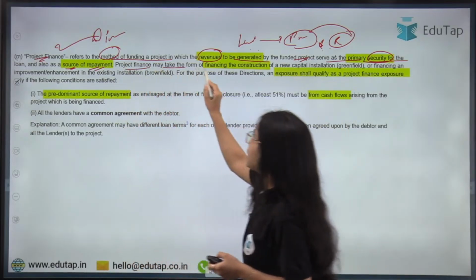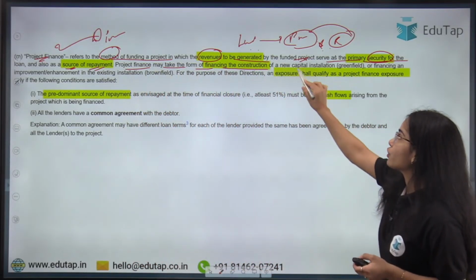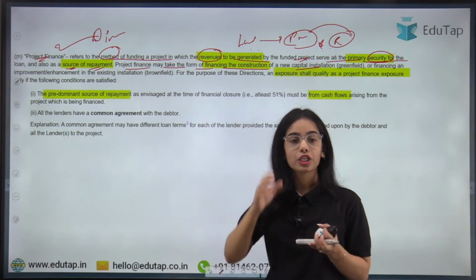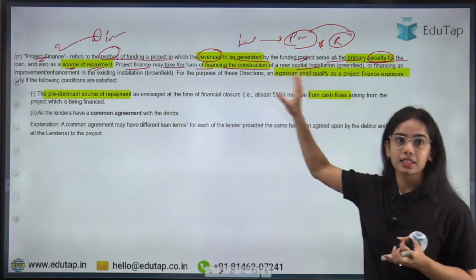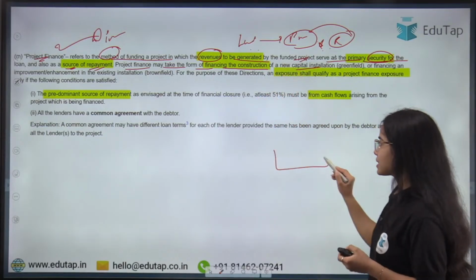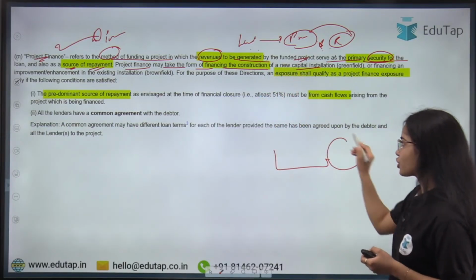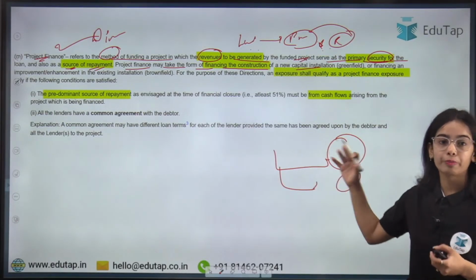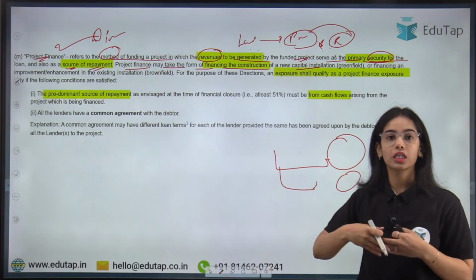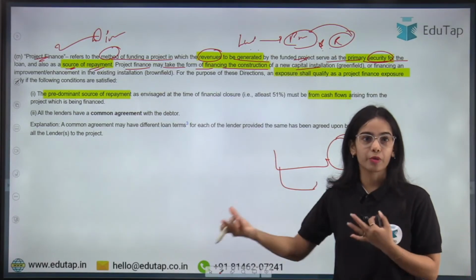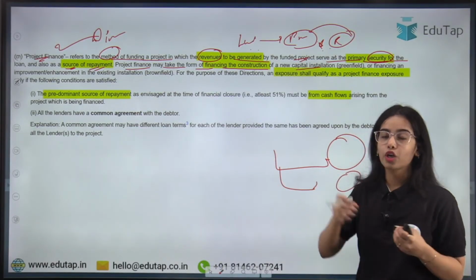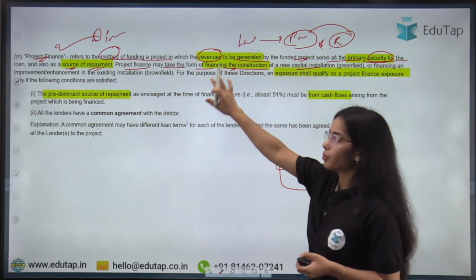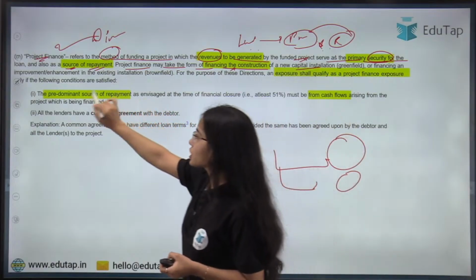Project finance may take the form of financing the construction of a new capital installation or enhancement of an existing installation. So the money is provided for the construction of a new project or for the enhancement of an earlier project. Okay, so for building national highways or tunnels, the loans are provided by the lenders, right? For these kind of projects, the financing of the construction, project finance happens. So this is the idea.